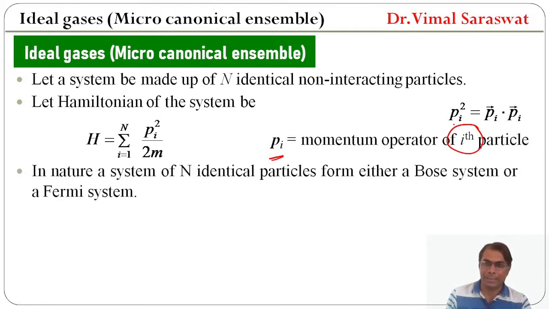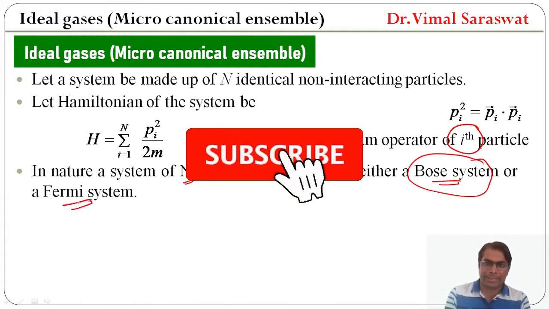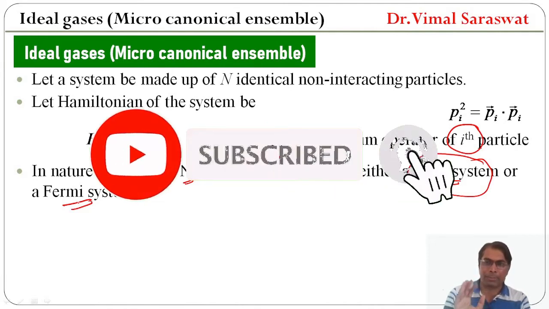In nature, a system of n identical particles forms either a Bose system or a Fermi system. Bose system means a system which has bosons or Bose particles, whereas Fermi system is a system which contains fermions or Fermi particles.